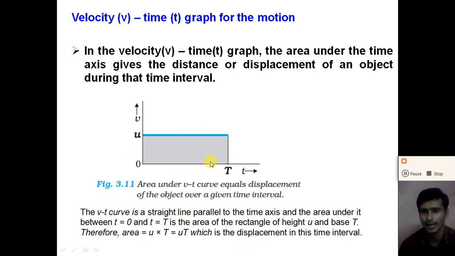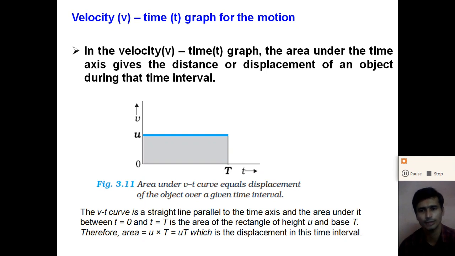So if the graph is in the upward direction, above the time axis, we take the displacement positive, and if the graph is below the time axis, we take the displacement negative. So from the velocity time graph, we can calculate the distance as well as the displacement. Distance we take always positive, while the displacement we take positive and negative. If the velocity time graph is above the time axis, we take the displacement positive, and if it is below the time axis, we take the displacement negative.